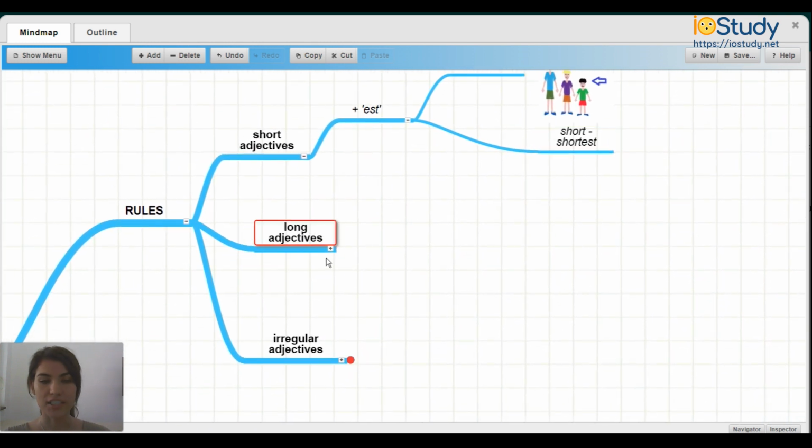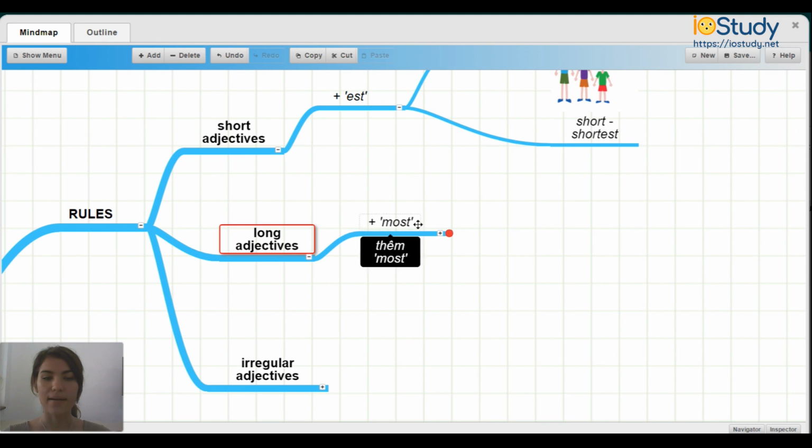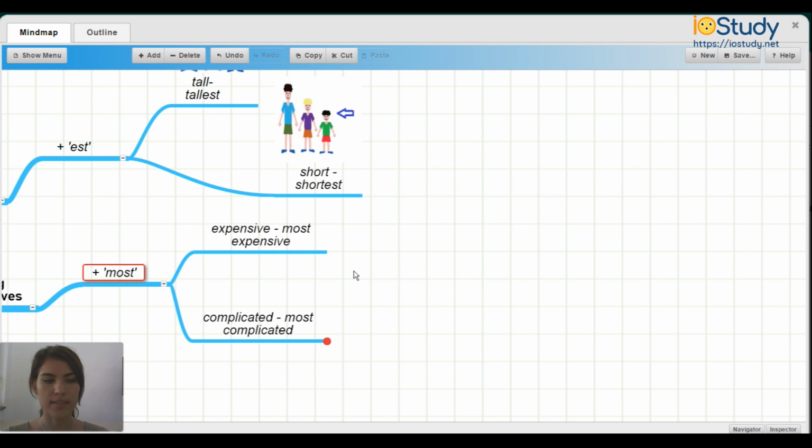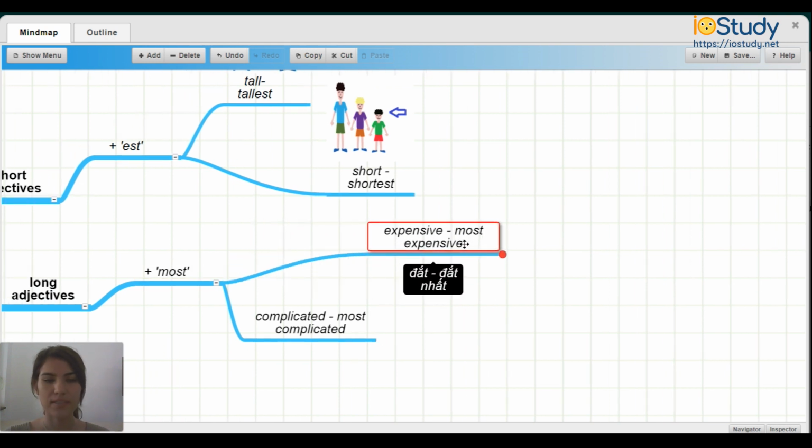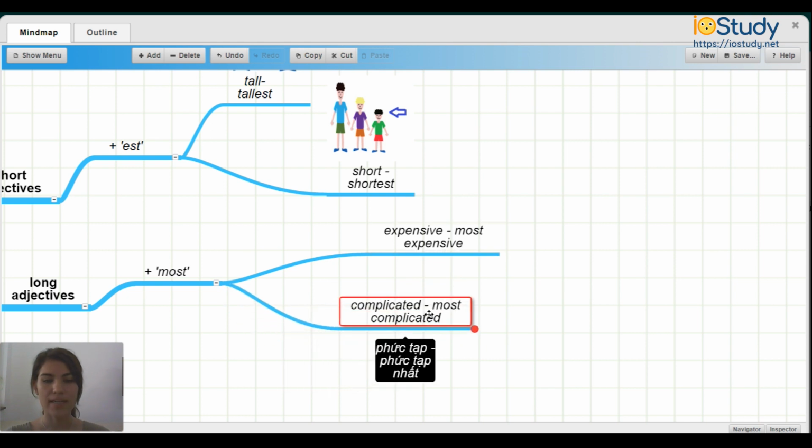And now in long adjectives, we add most. So for example, expensive turns to most expensive, and complicated is most complicated. So both of these are long adjectives.